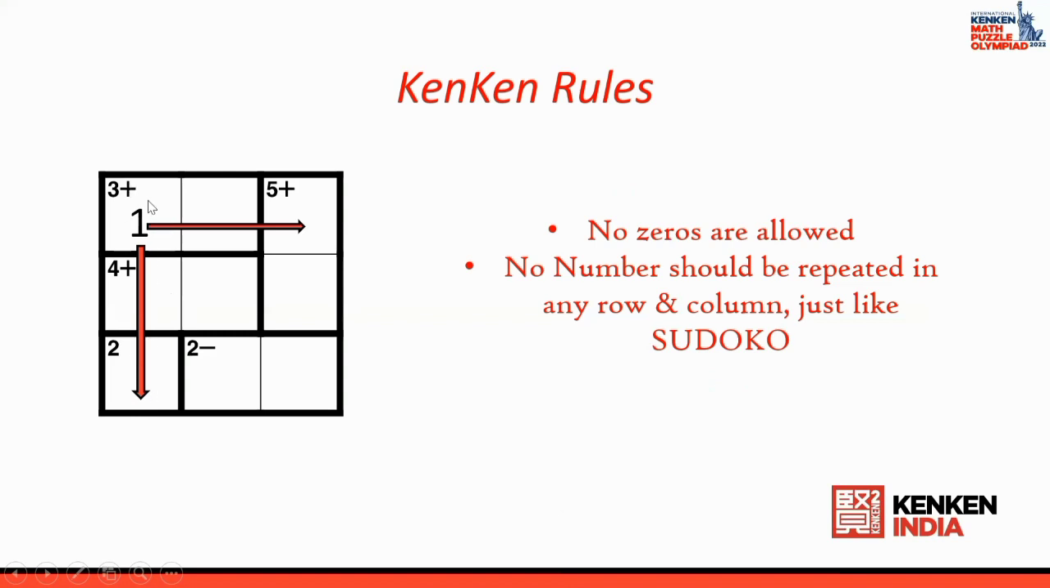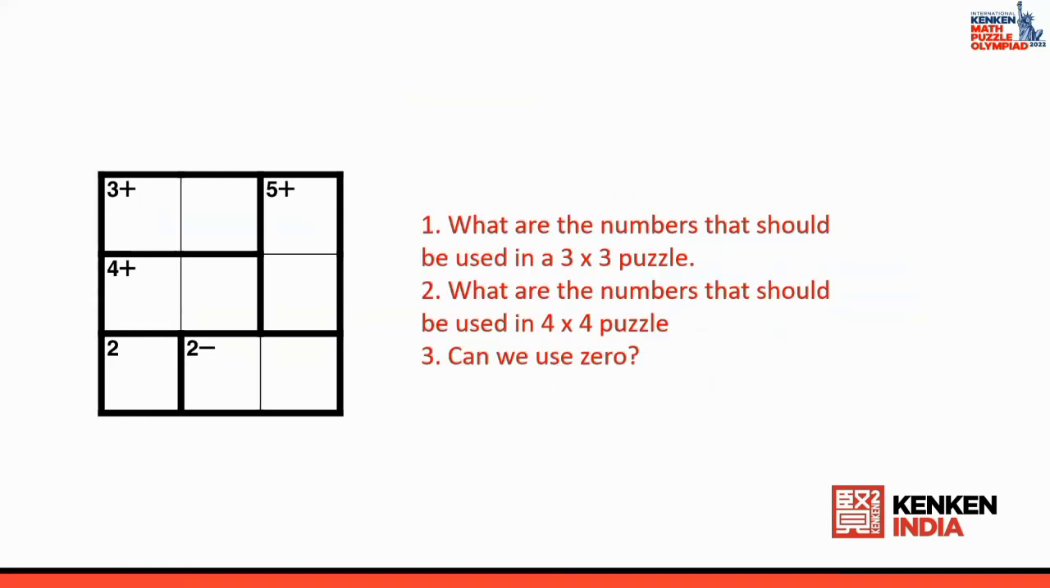This arrangement can be different, okay? But all 3 numbers have to be present. The position can be different. Now let us go to the next one. In this 3 by 3 KenKen puzzle, the numbers we are going to use are only 1, 2, and 3. In the same way, in a 4 by 4 puzzle, we'll be using numbers 1, 2, 3, and 4. Now let us understand the cages in a more specific way.